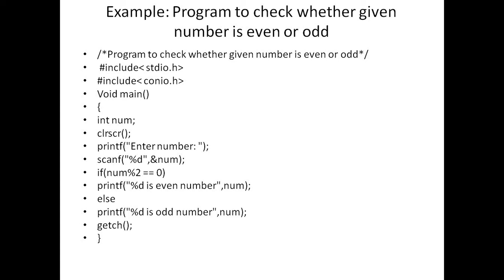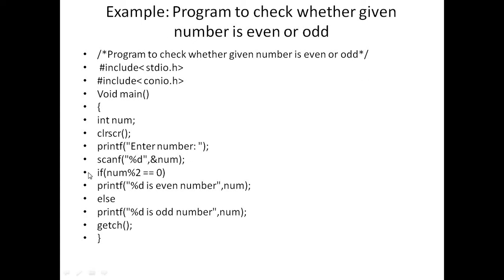So let us take the example of the if else statement: a program to check whether the given number is even or odd. Okay, so what are we actually doing in this program? First take one integer variable num, because we need to identify whether the number is even or odd. That's why num is given the data type integer. Enter the number means what? Initialize the value of the variable at runtime. So that's why here we use the scanf function with %d,